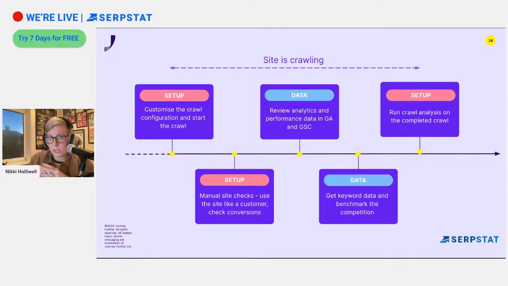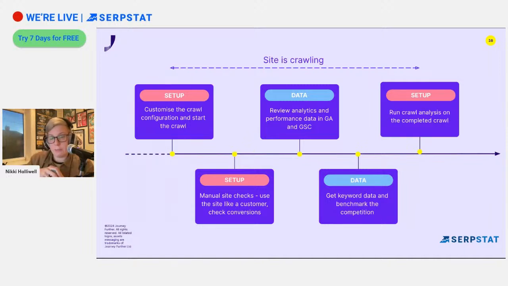What I do in this first setup phase, I start my crawl. I look at the core configuration and make sure I've got all of the necessary elements set up within that it's going to gather the information that I want. I've added my sitemap. I've told my crawler what to do in regards to canonicals and pagination and all that sort of stuff. So then I start my crawl.